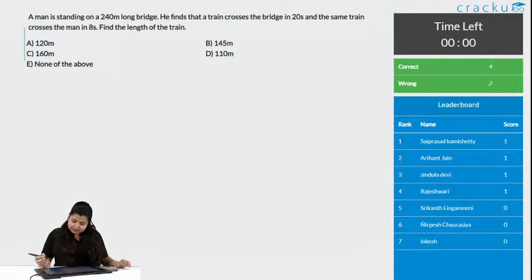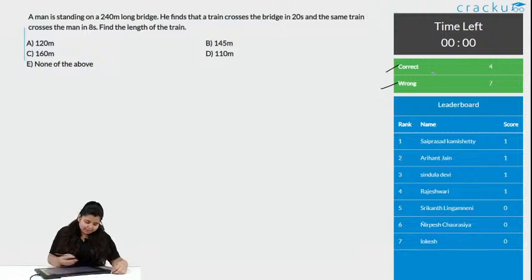Okay, with this, there are 4 correct answers and 7 wrong answers. Okay, let us see how we solve this now. A man is standing on a bridge. He finds the train crosses the bridge in 20 seconds. The same train crosses the man in 8 seconds. So, what is the length of the train?